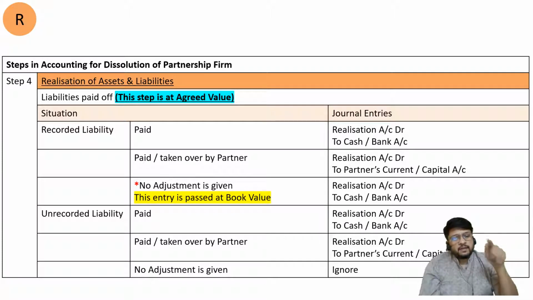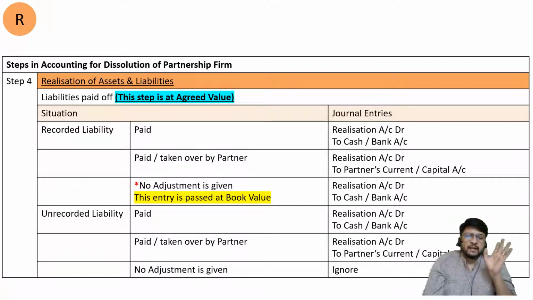But the balance sheet is giving creditors and afterwards the problem is silent. The adjustment is not telling you whether they paid creditors or not, who paid creditors, nothing is mentioned. Then you should assume that creditors are paid at book value. Entry will be realization account debit to cash or bank account.